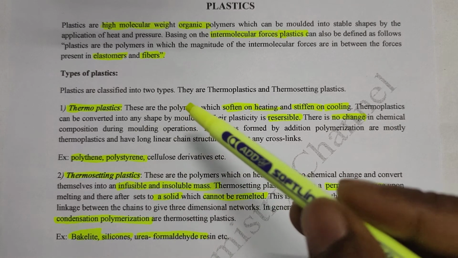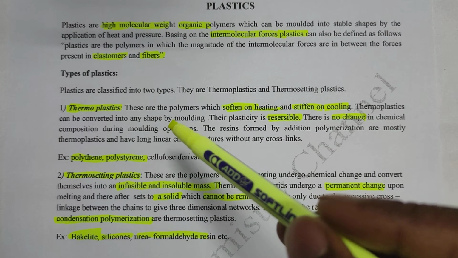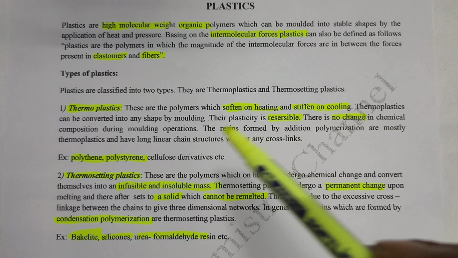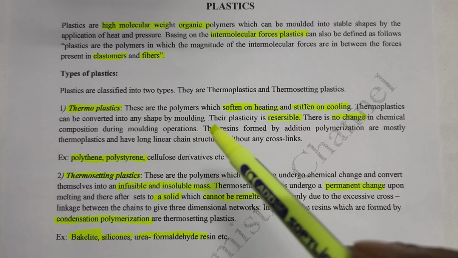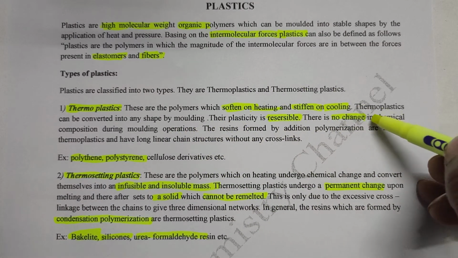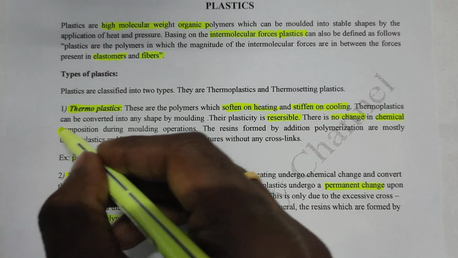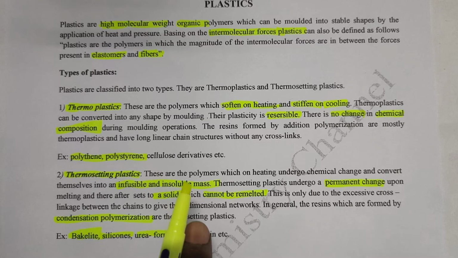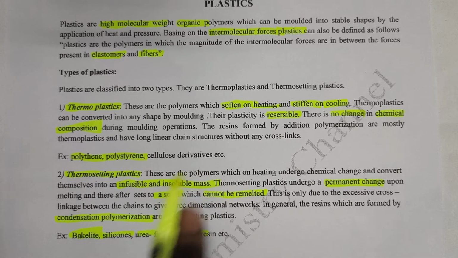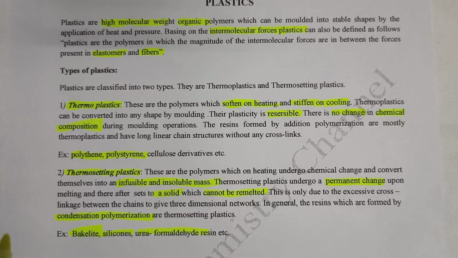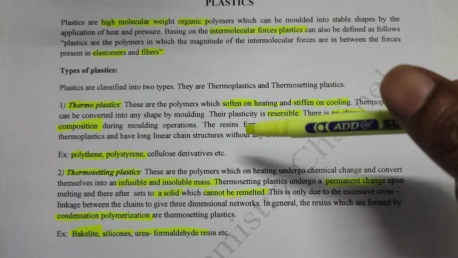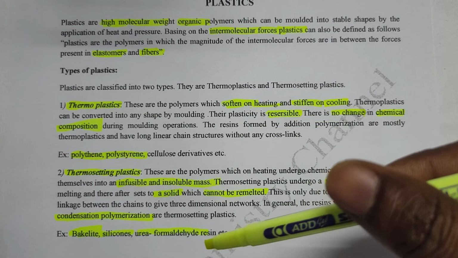In case of thermoplastics there is no change in the chemical composition during molding operations. In case of thermosetting plastics, they undergo chemical change to form cross links. Thermoplastics can be reclaimed from the waste. Thermosetting plastics cannot be reclaimed from the waste.